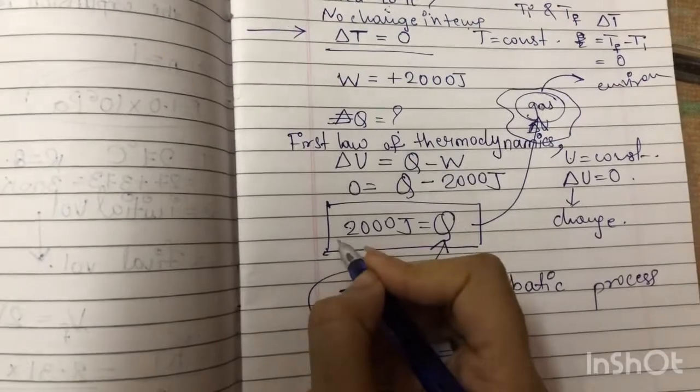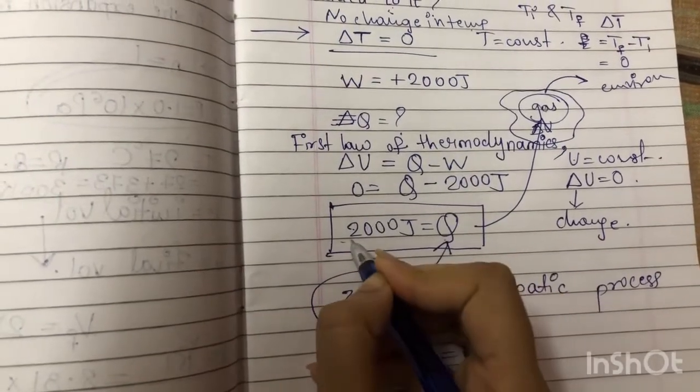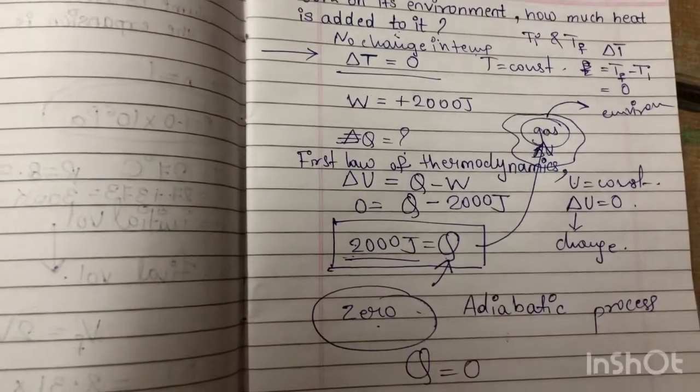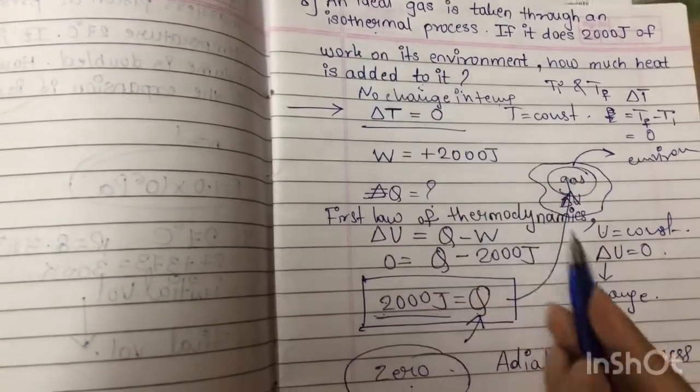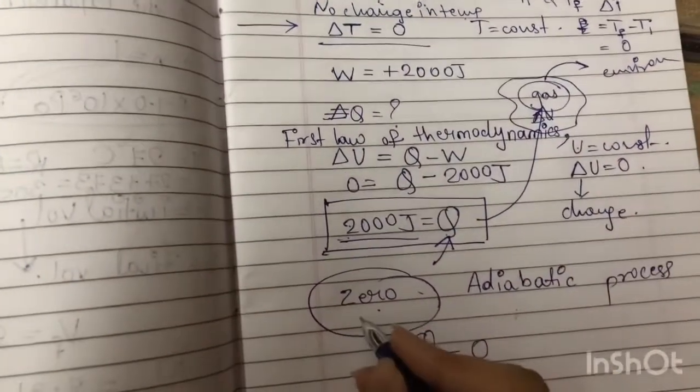So, this is the right answer, that is heat added to the system is 2000 joules. But if it would have been an adiabatic process, then in that case heat added to the system would have been 0.